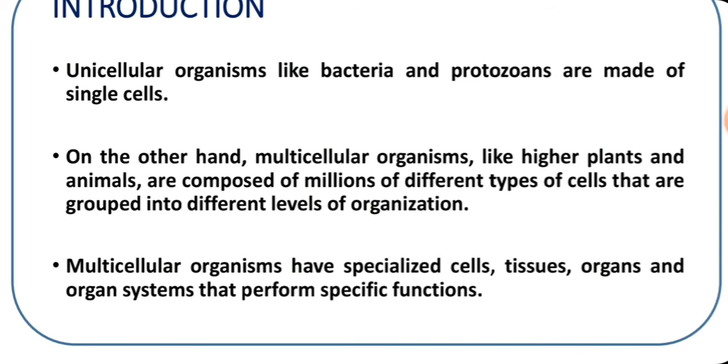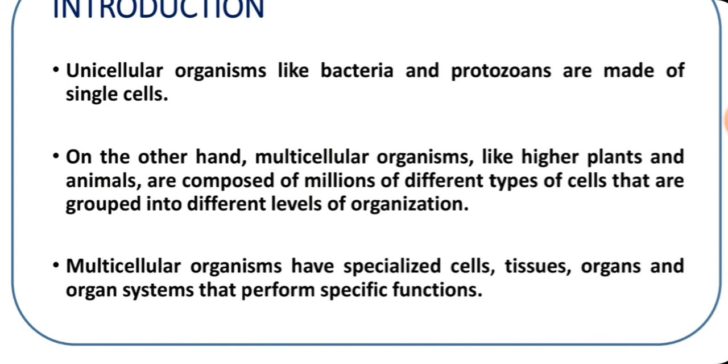Then tissues. These cells form the next level. A group of cells that are similar in structure as well as in function we call tissues. Then all these tissues are grouped and they form organs. For example, root is an organ, stem is an organ, leaf. So we say root system, shoot system.